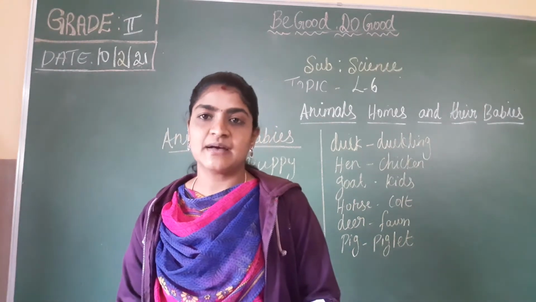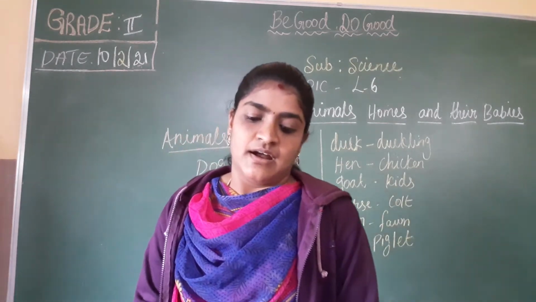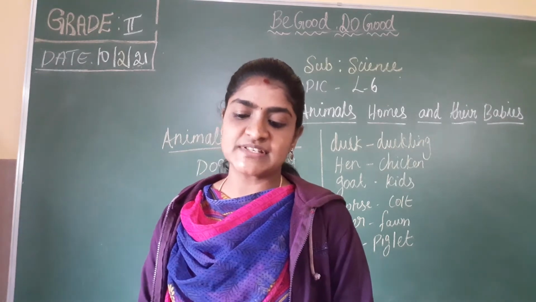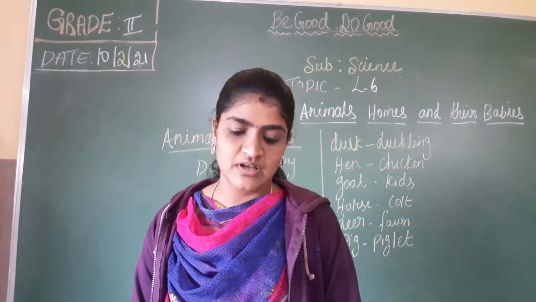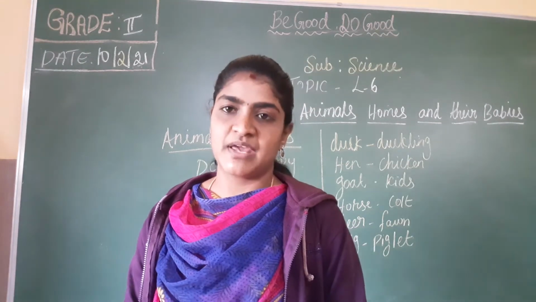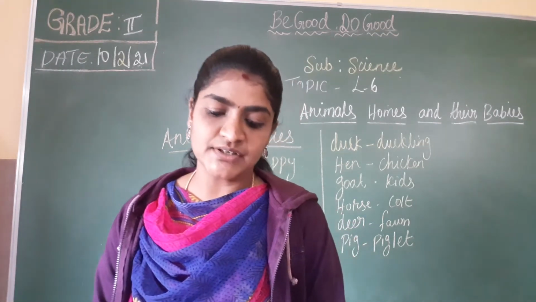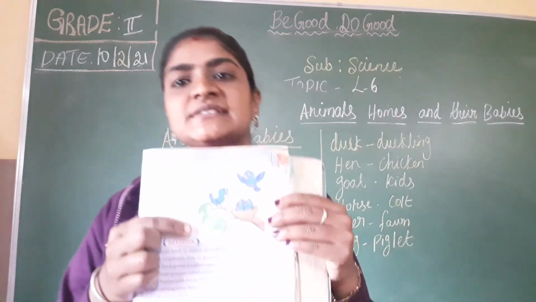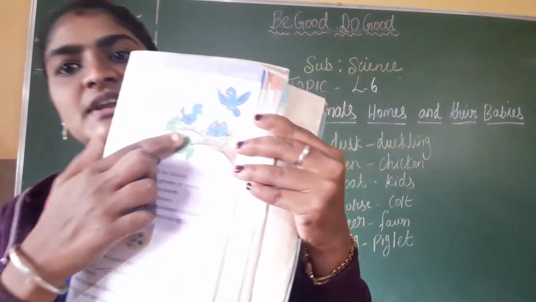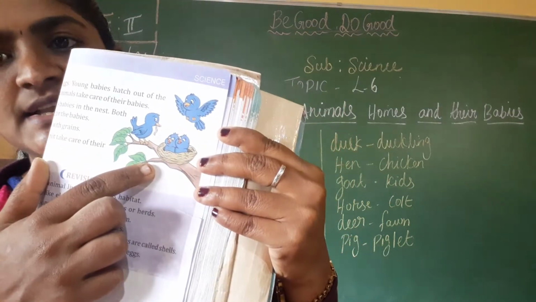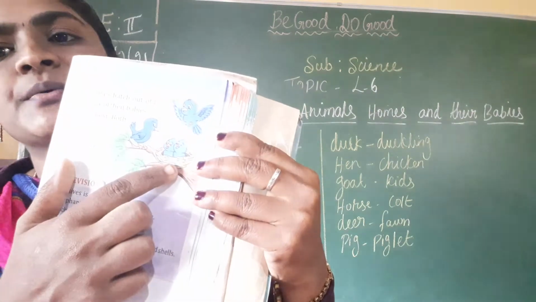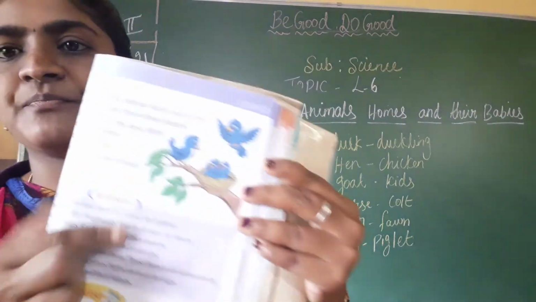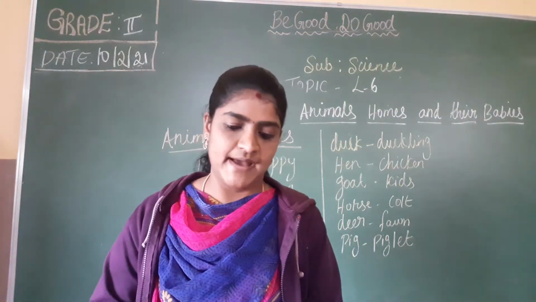Some animals lay eggs. Young babies hatch out from their eggs. Some of these animals take care of their babies. Here, birds look after their babies in a nest. The parents get food for the babies. Here you can see the young birds coming out of the eggshell. They grow in a nest. Also the parent birds bring food for them. So that is called parenting.